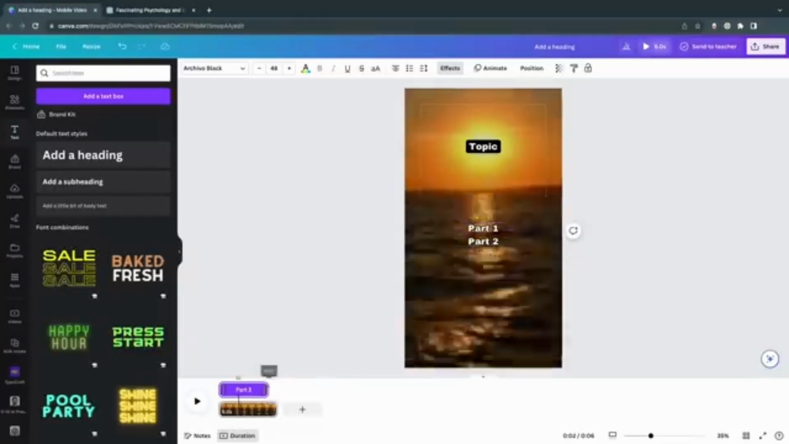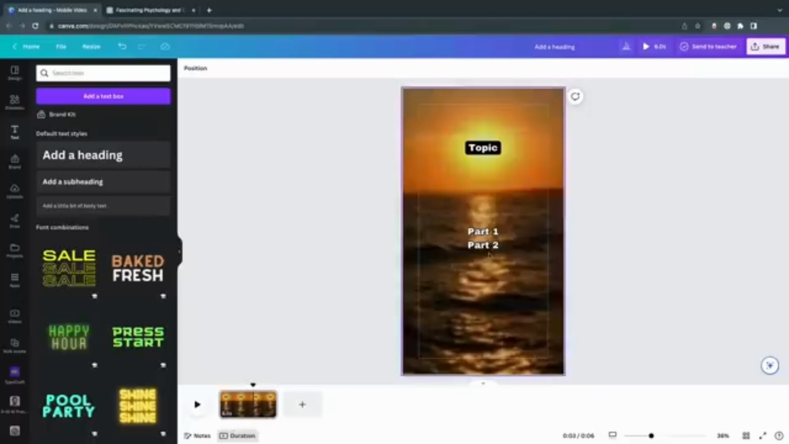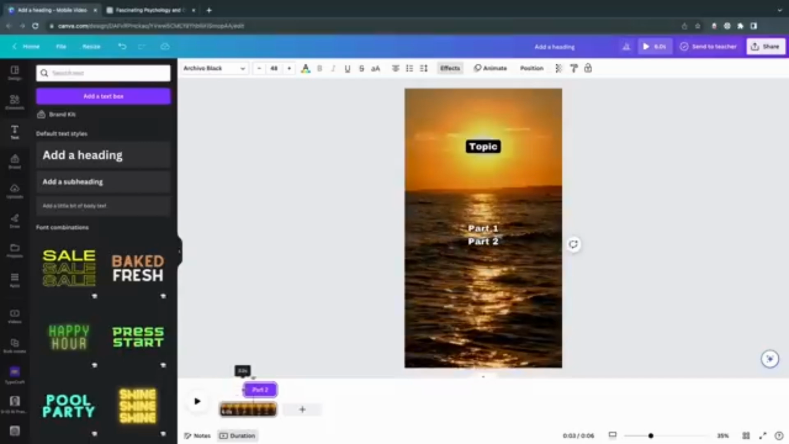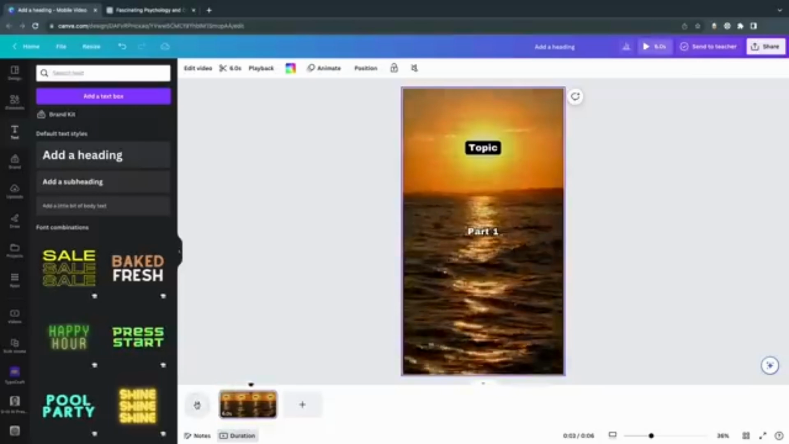You can set Part 1 to show for, say, 3.5 seconds, which you can also adjust as needed, and do the same for Part 2, having it appear at 3.5 seconds into the video. Now we're finally at the crazy part. Not many people know of this feature on Canva, and it's called Bulk Create.